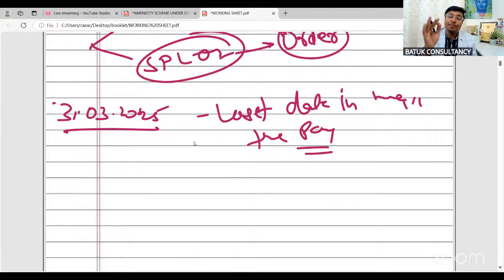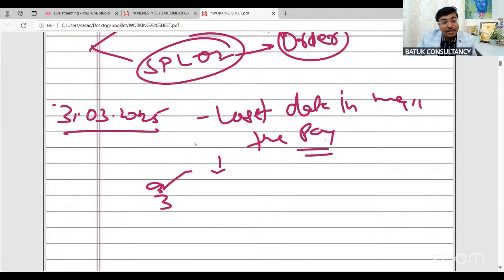This is the last date to make the payment, that is 31st March 2025. After 31st March 2025, you are eligible to file an application within 3 months from 31st March 2025. That means if you want to go for the amnesty scheme, first you need to make the payment by 31st March 2025. Then the application in form SPL 01, SPL 02, you can file within 3 months from the date of 31st March 2025.